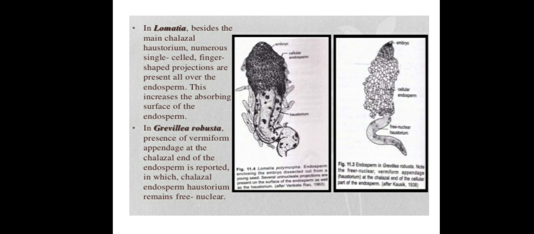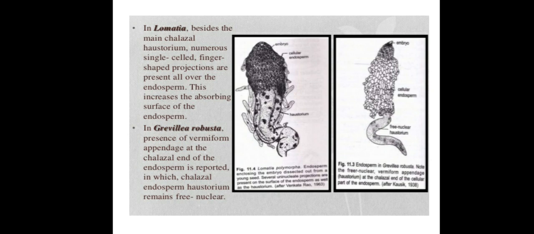In Lomatia, besides the main chalazal haustorium, numerous single-celled finger-shaped projections are also formed all over the endosperm. So what is the use of the formation of this kind of finger-like projections throughout the surface of the endosperm? Because of these projections, it provides absorbing surface area to the endosperm. That is the benefit of having this kind of finger-like projections.